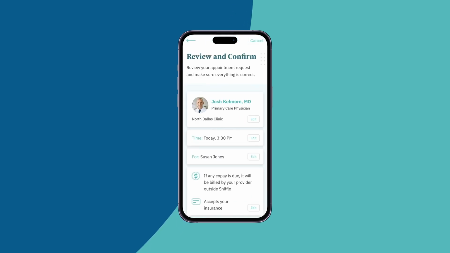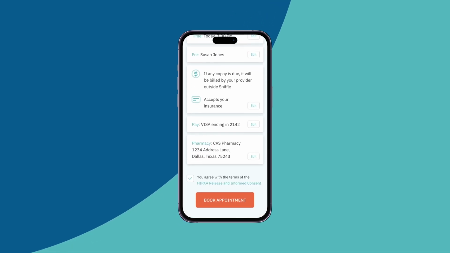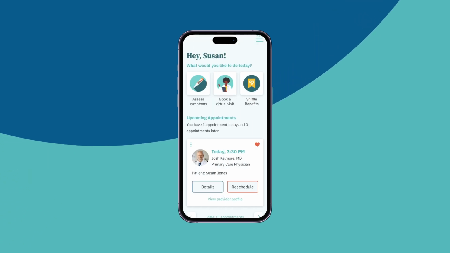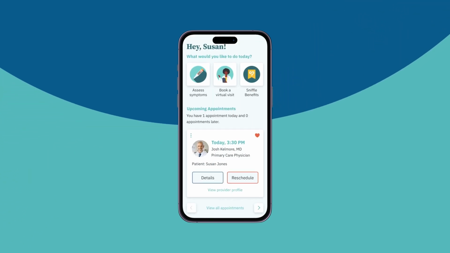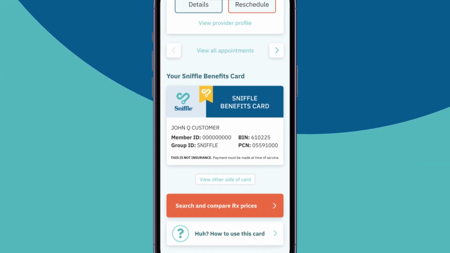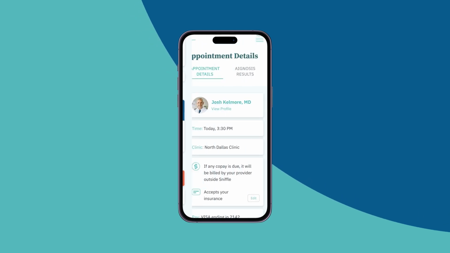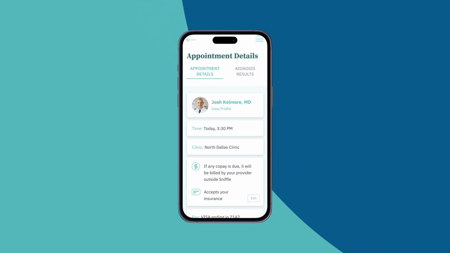Finally, you'll confirm the details of your virtual visit. If you need to cancel, please do so with at least 24 hours notice. If you have Sniffle benefits, you will not pay any fees at this time. Now, all you have to do is look forward to meeting with your provider.